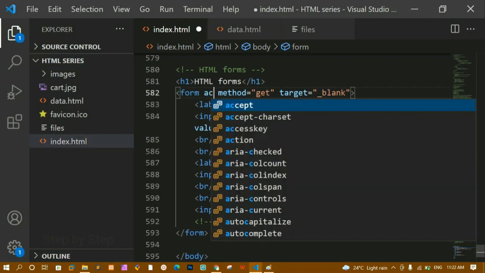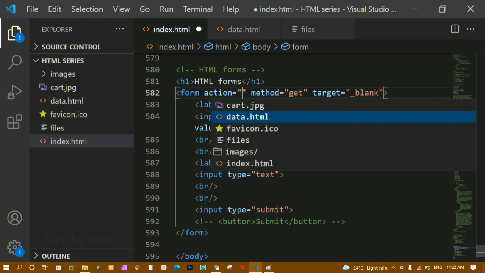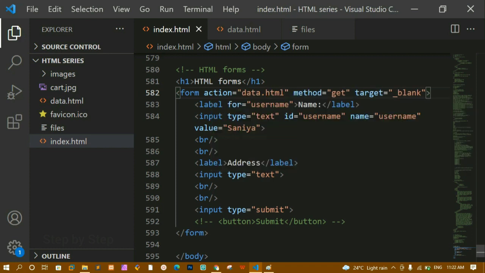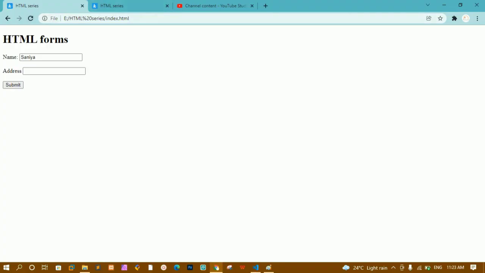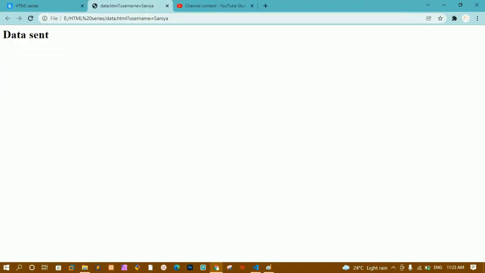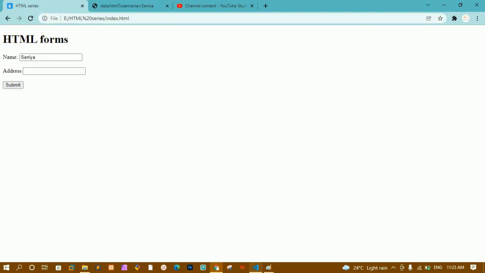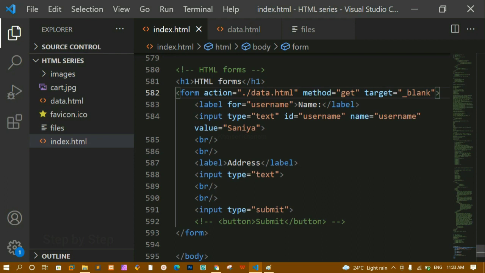Now if I just write here action is equal to data.html, let me just write like this. I'll refresh this. Now whenever I click on this, you can see inside this I am having this data.html, and here I am having this output. This is all about the basic structure of a form.